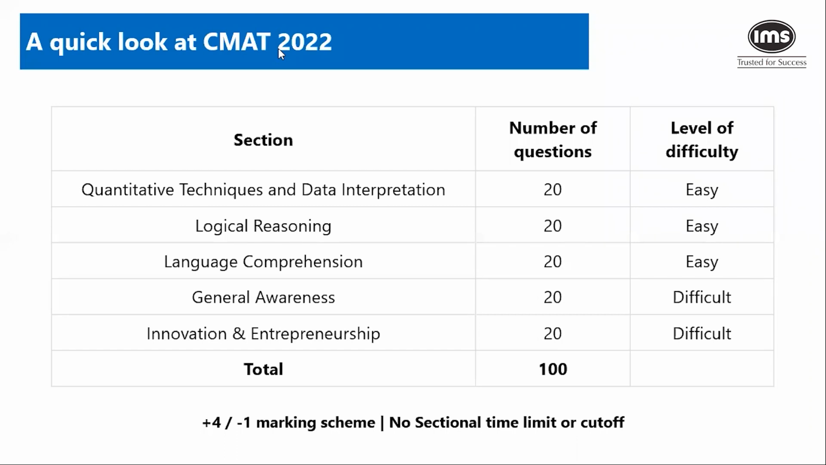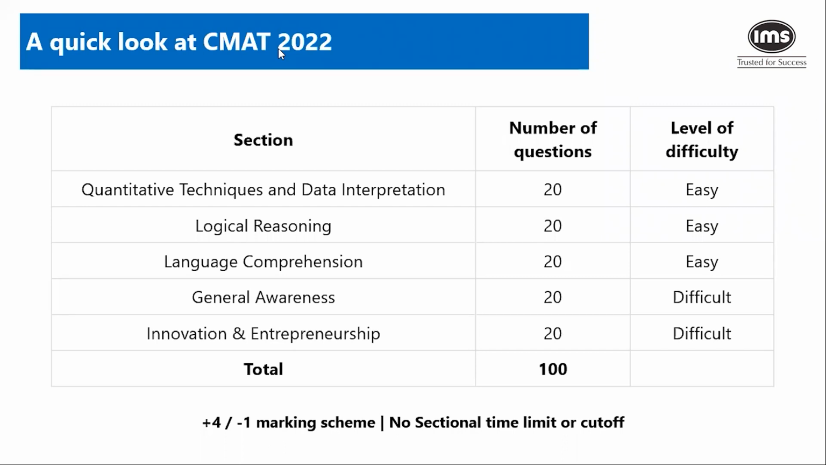With respect to CMAT, speed is generally not an issue because most of the students are able to solve the paper. Speed does not become a constraint because you have 180 minutes to solve 100 questions. General awareness and innovation and entrepreneurship are largely questions where you either know it or you don't, which will not take you more than, say, a minute per question. I'm going to talk about the time that you should spend on each of these, but you need to understand this will not take a lot of your time. So speed is not going to be a major issue.